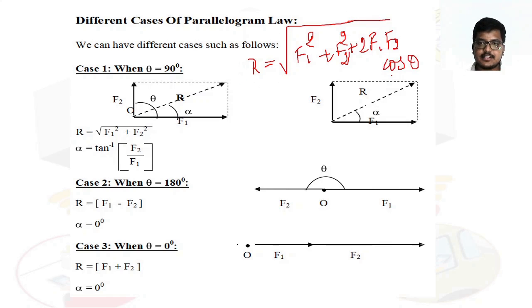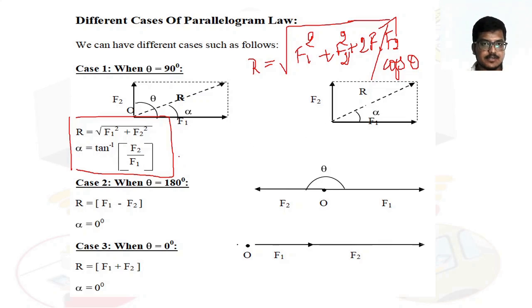When theta is 90 degree, cos 90 is 0, so that term will become 0. So R is equal to square root of F1 square plus F2 square, and alpha is tan inverse of F2 by F1.